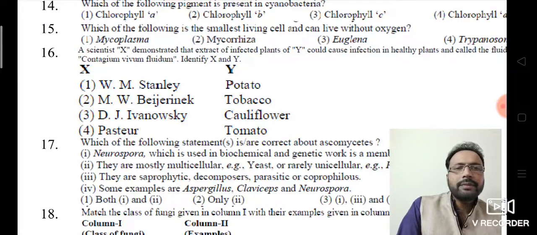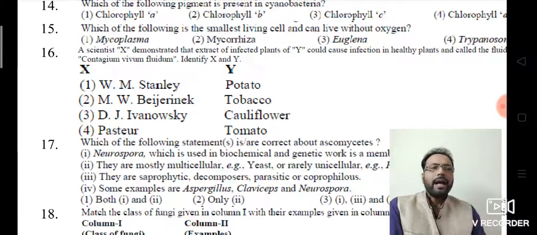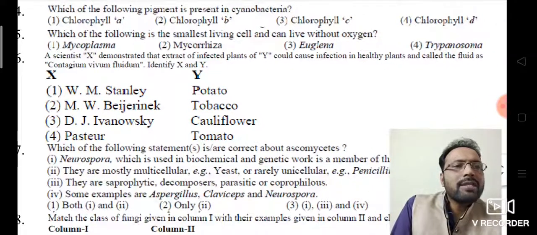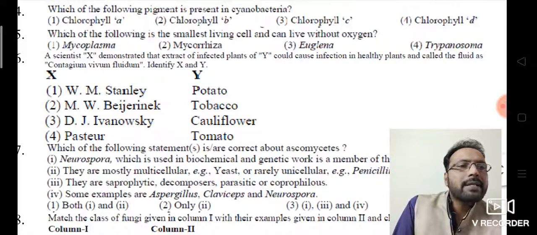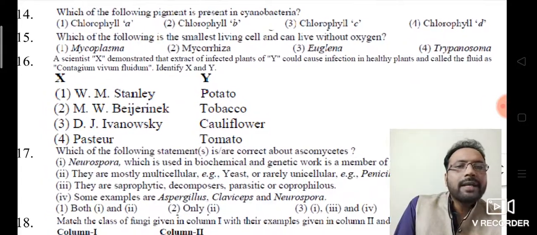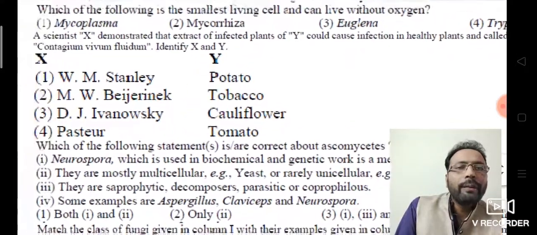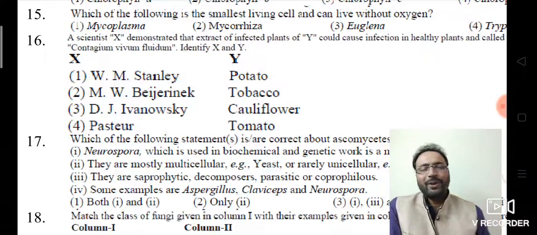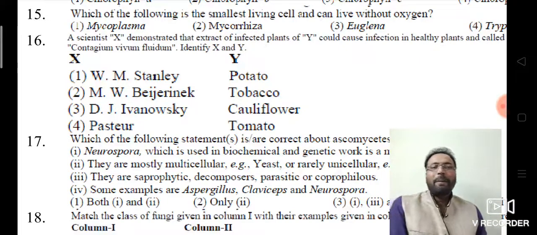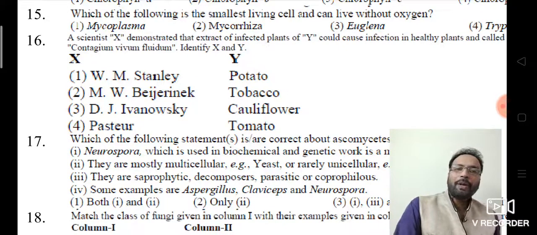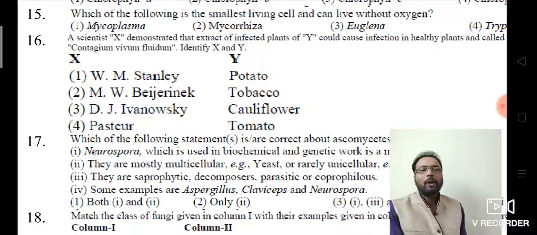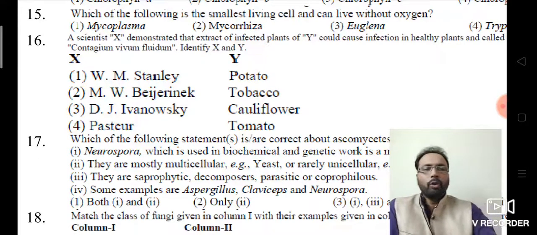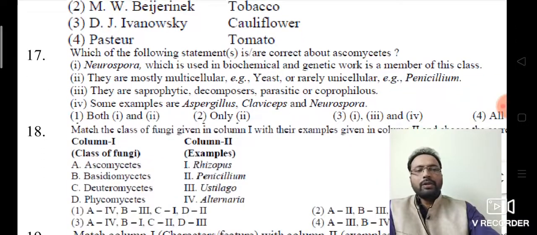A scientist X demonstrated that the extract of an infected plant of Y could cause infection in healthy plants and called the fluid Contagium vivum fluidum. So identify X and Y. It's a good question. Here, Beijerinck, and that is a tobacco plant. Beijerinck, tobacco plant, he told that Contagium vivum fluidum. Then look at the 17th question.